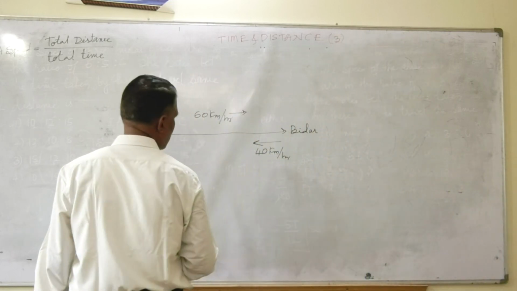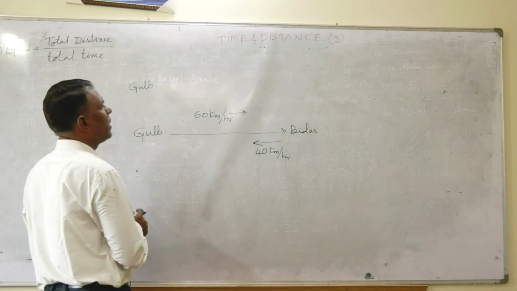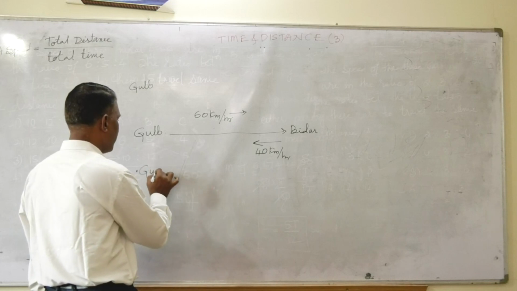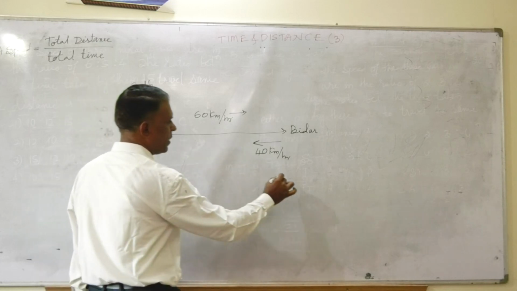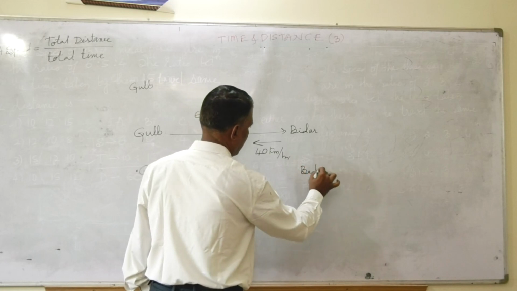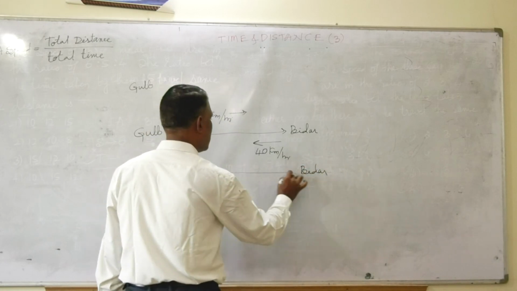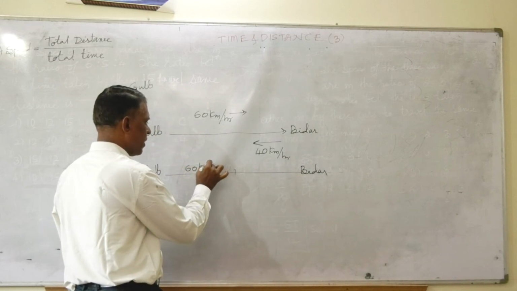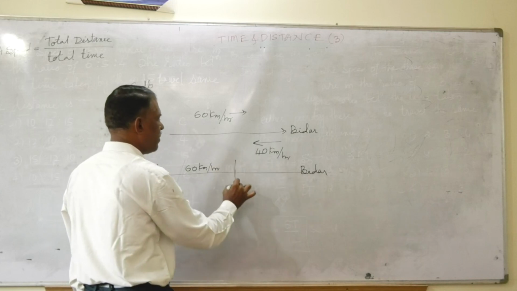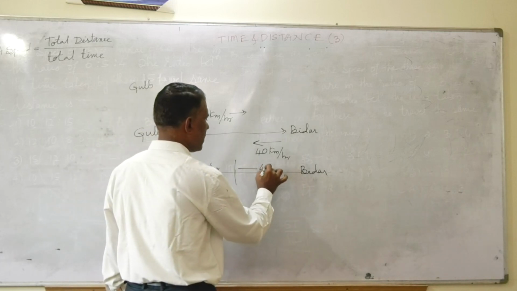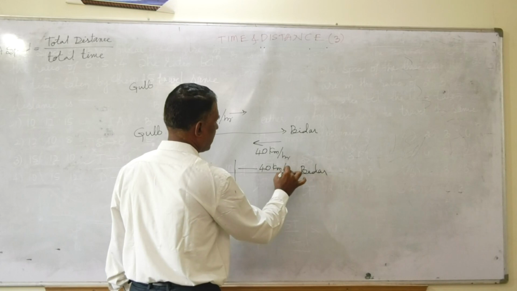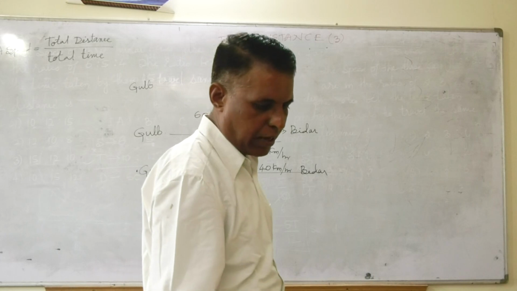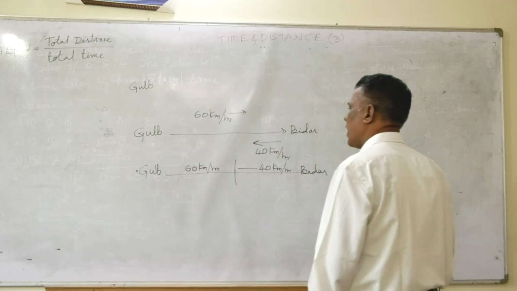The same question I can articulate like this also. I am going from Gulbarga to Bidar. 50% of the journey I have covered with 60 km per hour, and the remaining 50% of the journey I have covered with 40 km per hour speed.